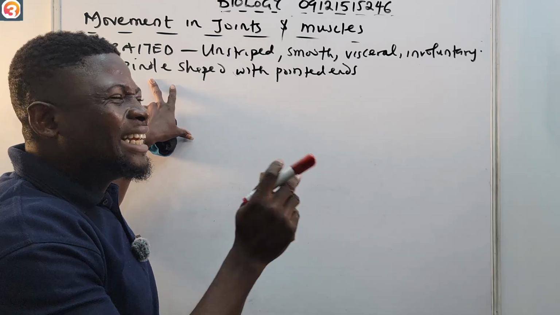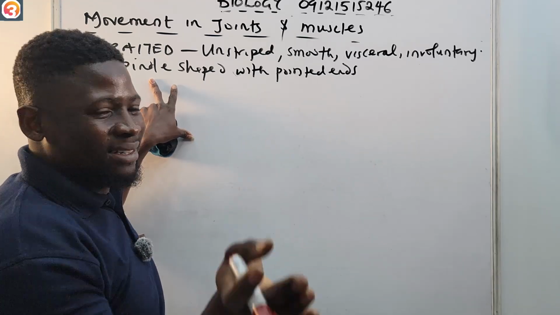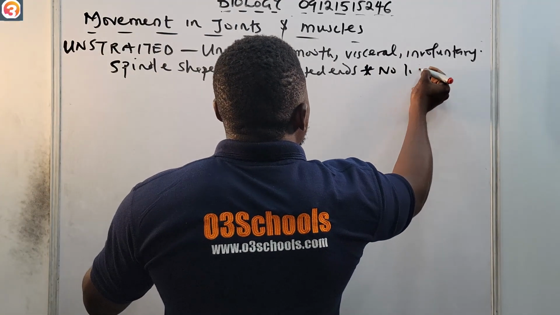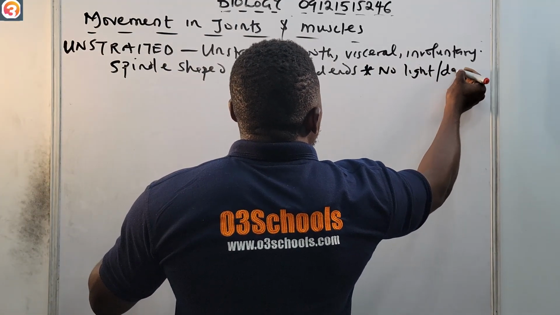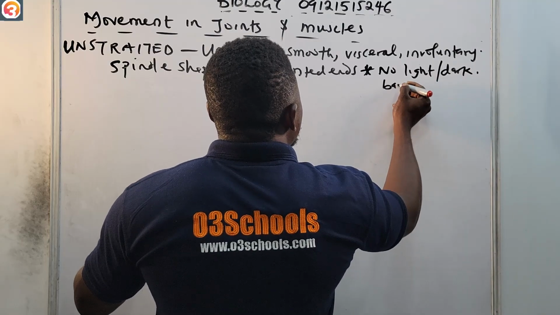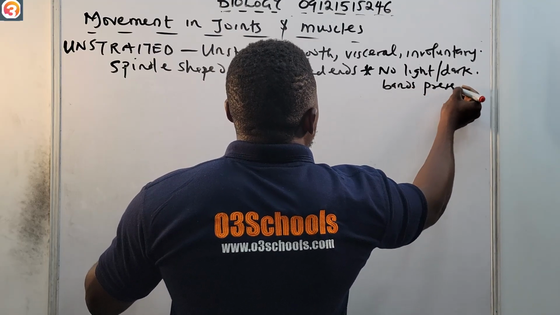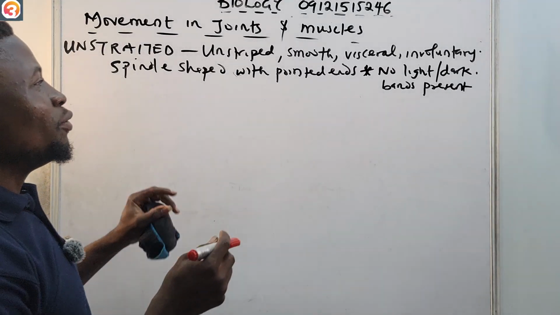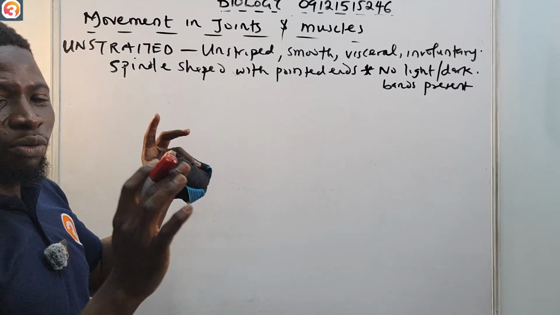Also, it does not have any light or dark cross bands. There are no light or dark bands present for the unstriated muscle.